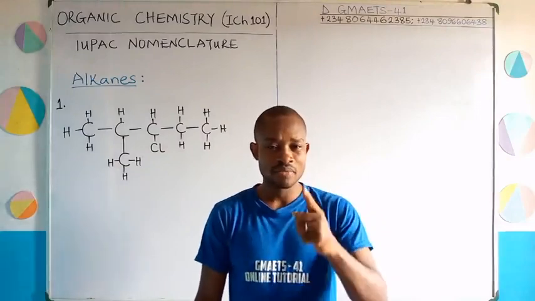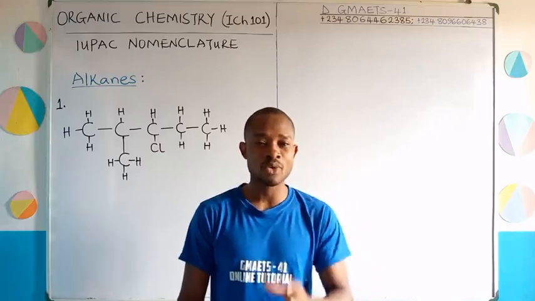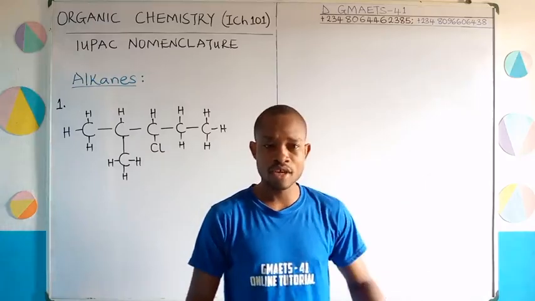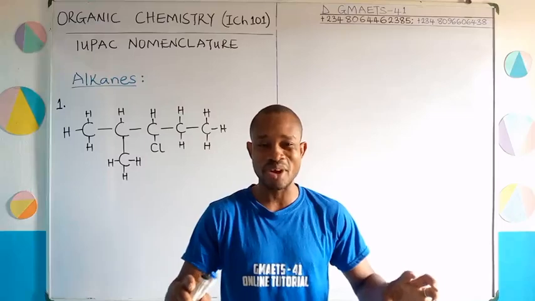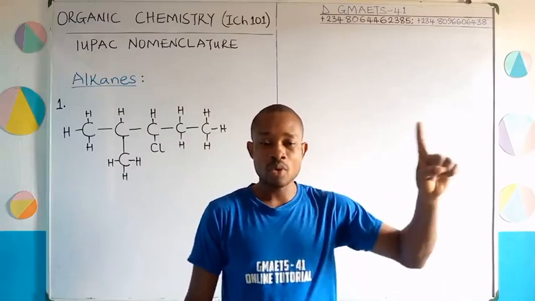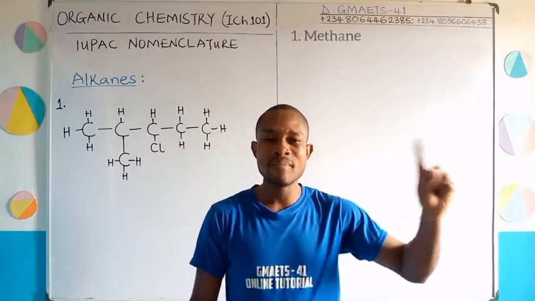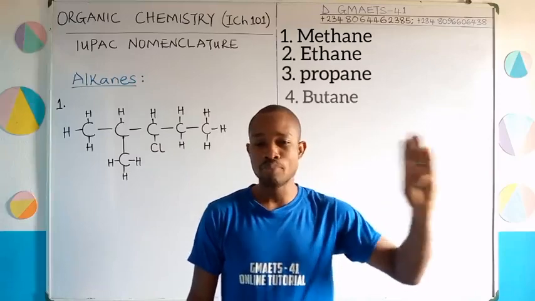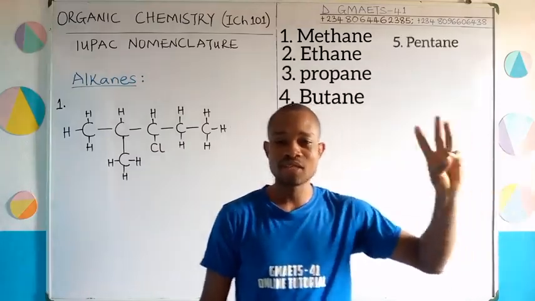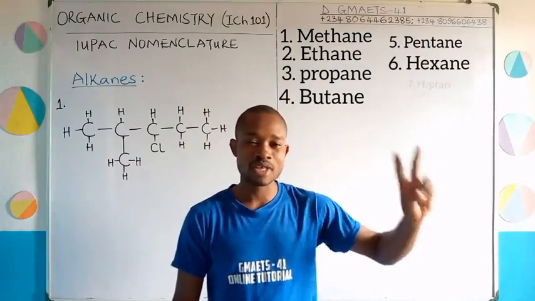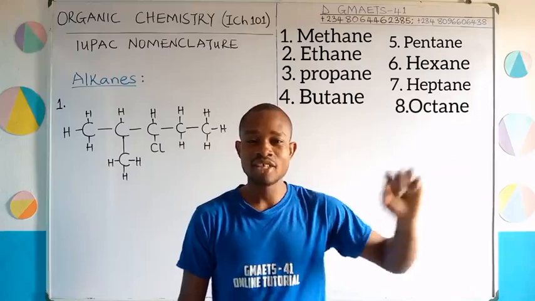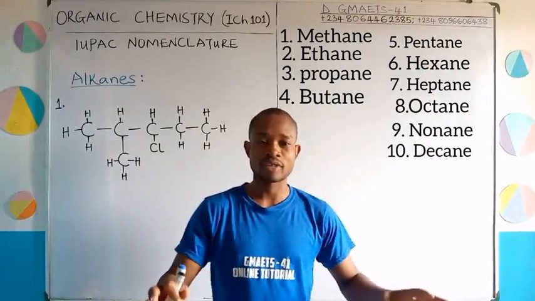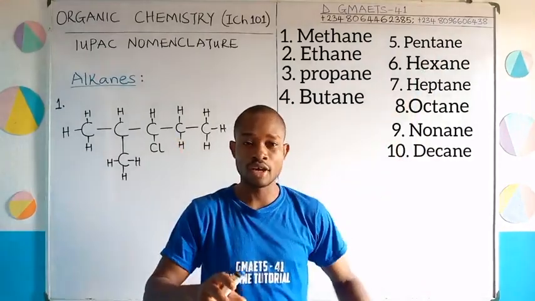And as I do that, make sure that in the next 24 hours, you've memorized these first 10 members. Don't scatter them. The way I'm going to give you the list, that's how you are meant to memorize them. So are you ready? Number one member of the alkane family is methane, 2, ethane, 3, propane, 4, butane, 5, pentane, 6, hexane, 7, heptane, 8, octane, 9, nonane, 10, decane. This list, you are expected to cram them accordingly.